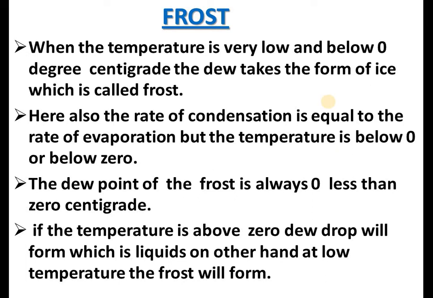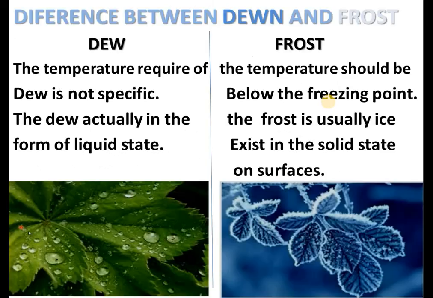If the temperature is above 0, dew drops will be formed, which are liquid. On the other hand, at low temperature, frost will be formed. Both dew and frost are formed by condensation. What is the basic difference between the dew and the frost? Usually the temperature required for dew is not specific.